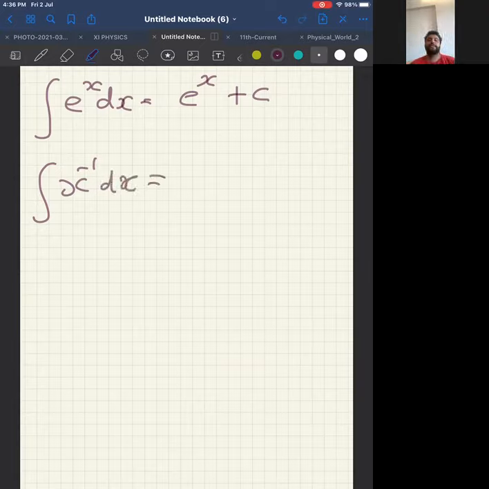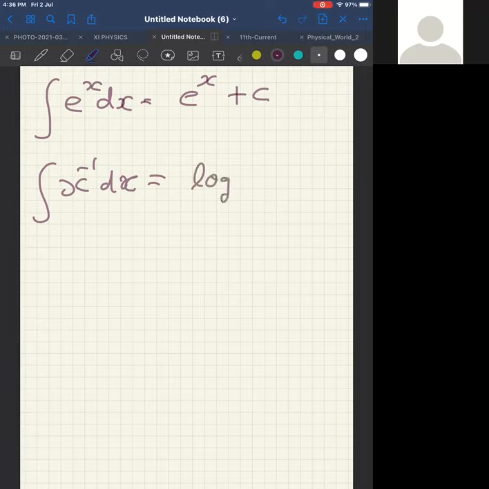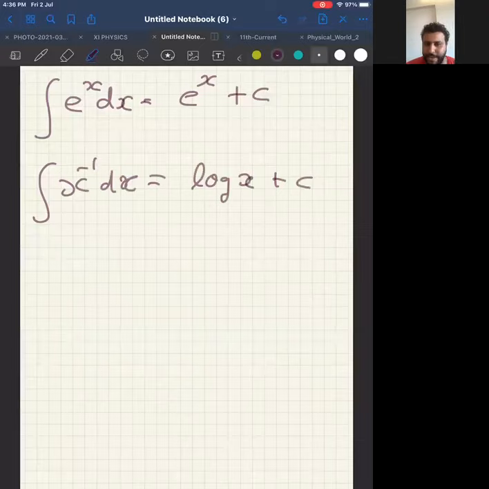What was differentiation of log x? Can anyone remember? 1 by x, correct? Differentiation of log x was 1 by x. Therefore, integration of 1 by x will be log x. Did you understand? Exactly opposite of differentiation. Therefore, integration of 1 by x will give you log x. So these are the two new formulae which you have to study.